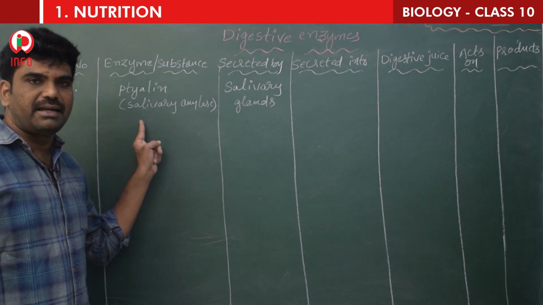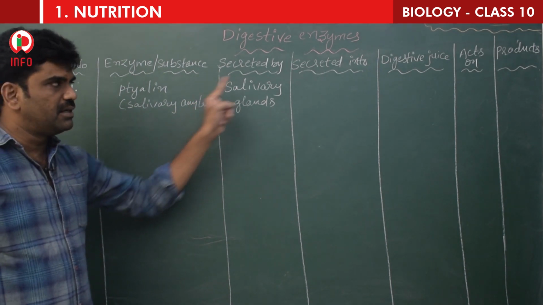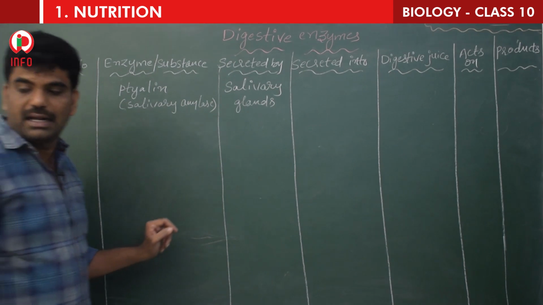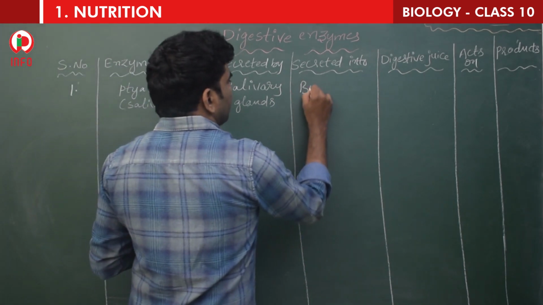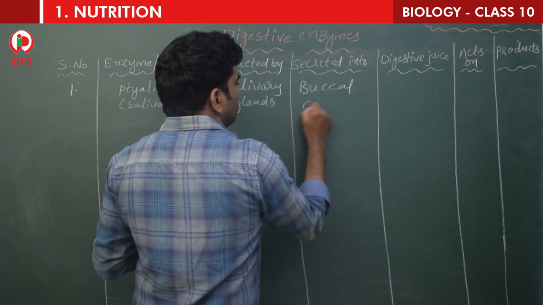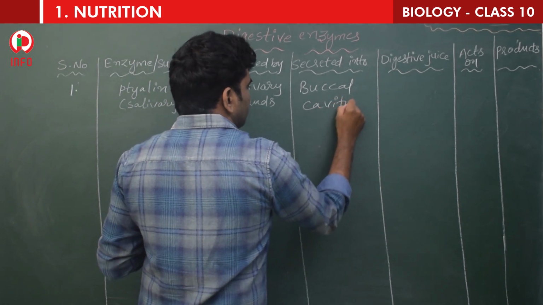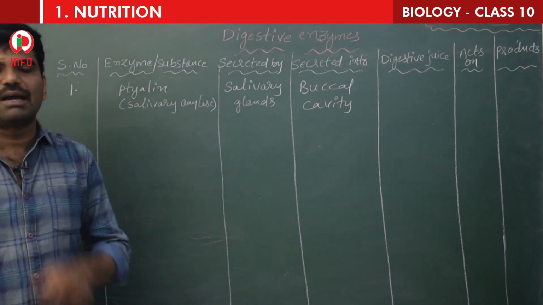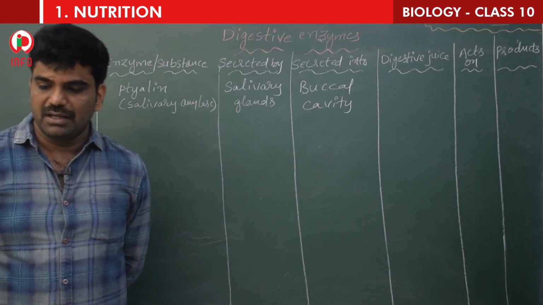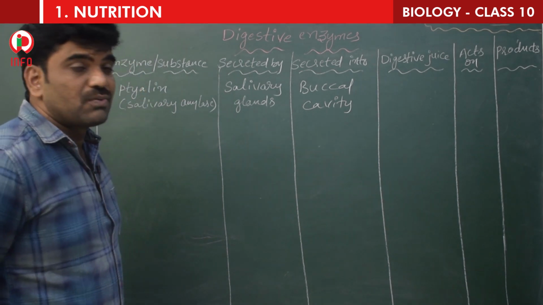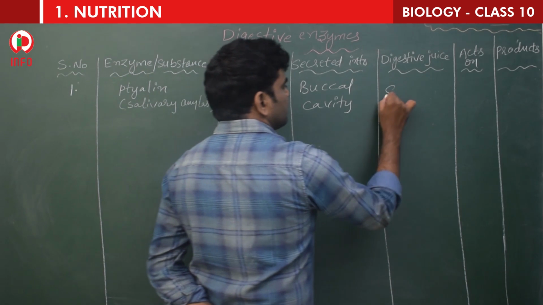The other name for ptyalin is salivary amylase. Then it is secreted into the buccal cavity. What do you mean by buccal cavity? Oral cavity, children. The mouth cavity is called the buccal cavity. And digestive juice. What is the digestive juice here?